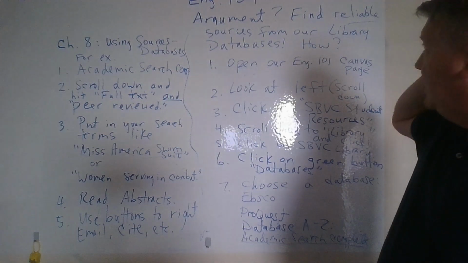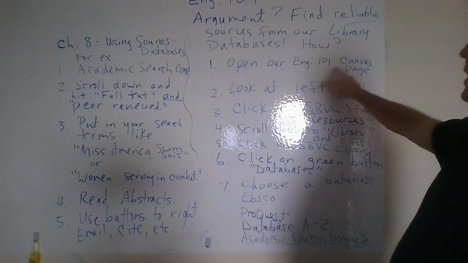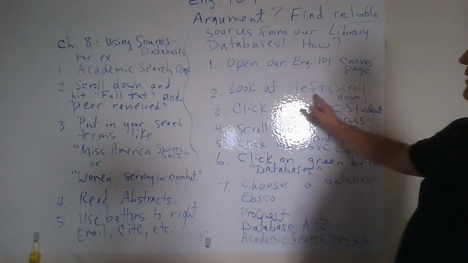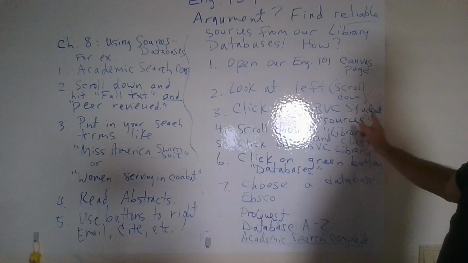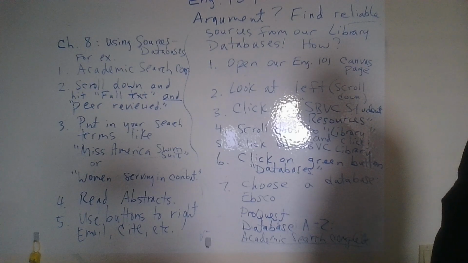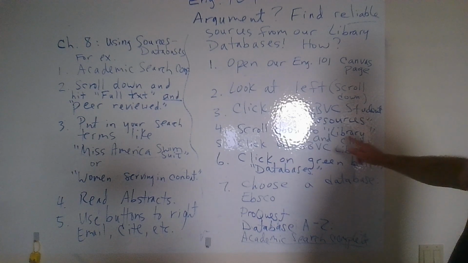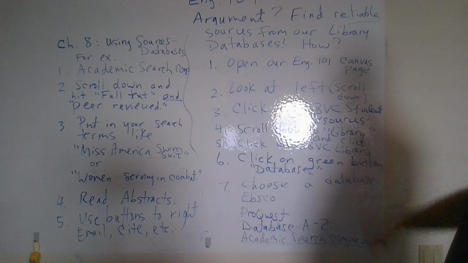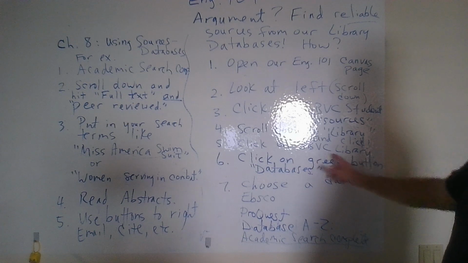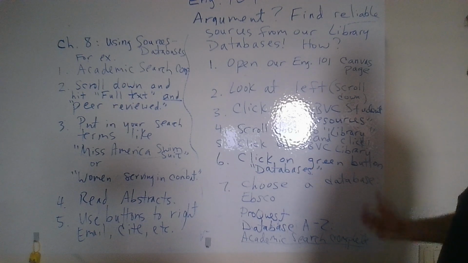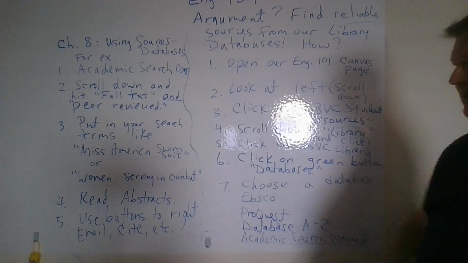So we need to use the school databases. How do you get there? So open up our English 101 Canvas page. Look at the left, scroll down, click on SBVC Student Resources. So there's one of those blue buttons on the side. You got to scroll down quite a bit to get to it. And then scroll down to Library and click. Then click on SBVC Library again. It's a separate button. And then click on the green button that says Databases right in there.